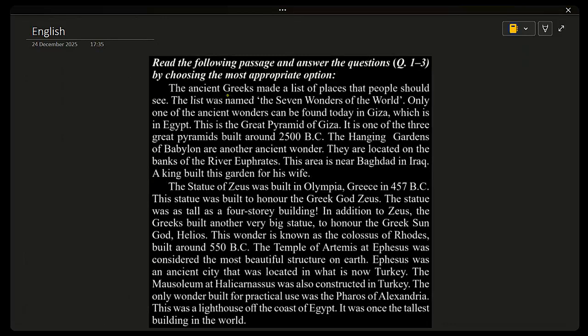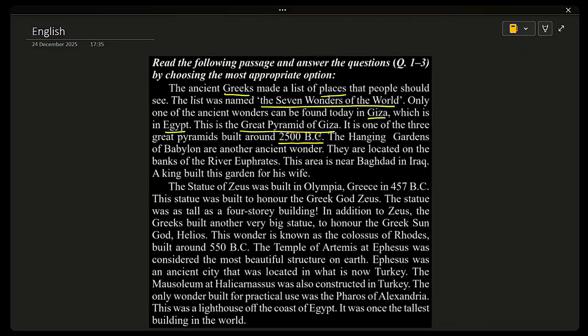The ancient Greeks made a list of places that people should see. The list was named the seven wonders of the world. Only one of the ancient wonders can be found today in Giza, which is in Egypt. This is the Great Pyramid of Giza. It is one of the three great pyramids built around 2500 BC, almost 4500 years past.